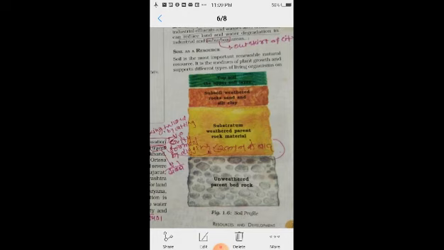In this profile, the layers of the soil are given. At the bottom is the unweathered parent bedrock, and in orange color is the substratum, weathered parent rock material.